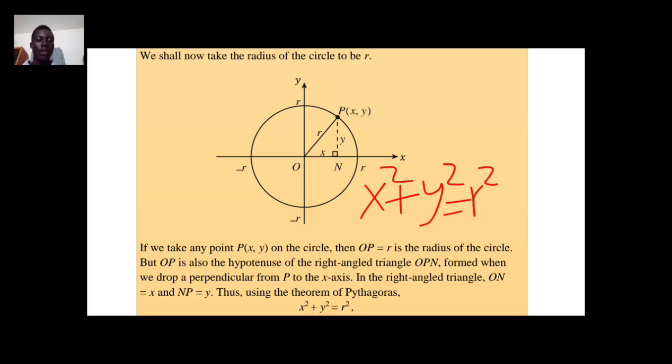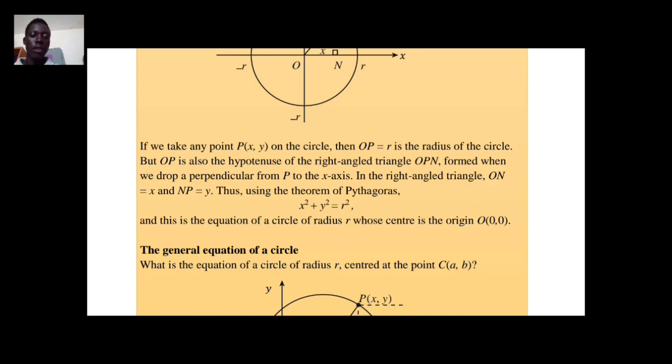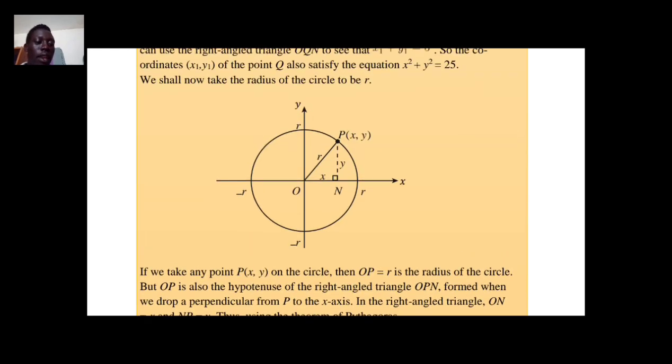When r is not given, this is the formula we use for getting the equation of the circle where the center is at the origin, the point 0, 0.